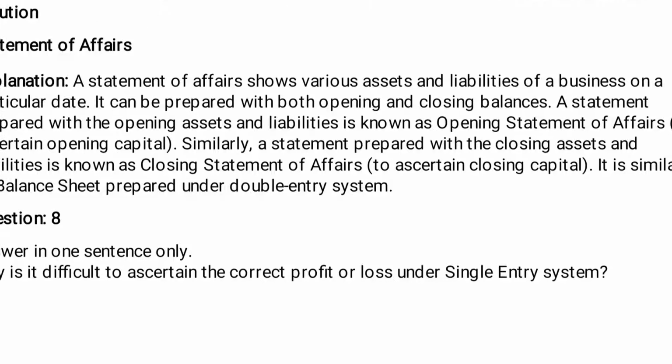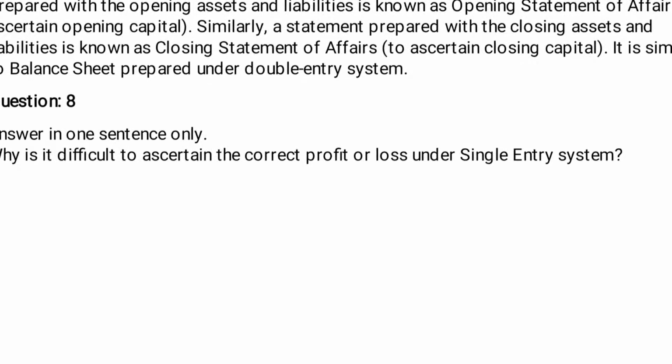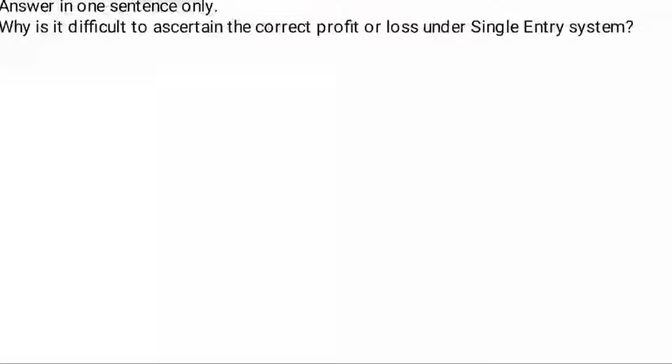Question number 8, answer in one sentence only: why is it difficult to ascertain the correct profit and loss under single entry system? Here is the given solution.